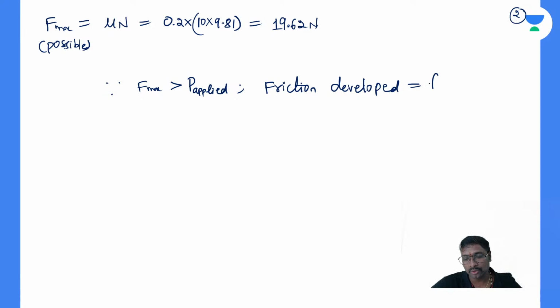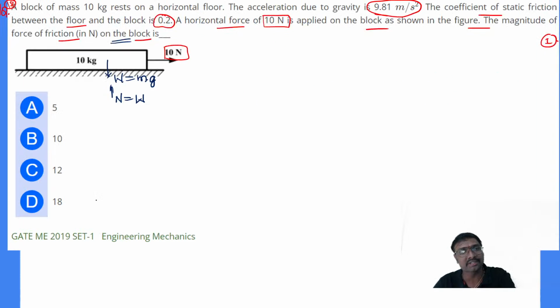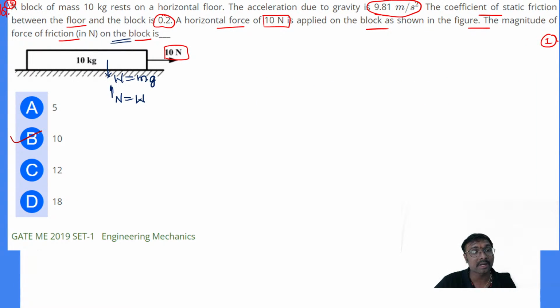Friction developed is equal to the force applied, right? What is that force applied? If you just observe, the force applied and the friction developed are both the same, so that will be equal to that 10 newtons. It can develop up to 19.62, but whenever that 10 newton is acting, is 10 newton sufficient enough to move this? If you just observe, you can say it's not. So which option is correct? Option B is correct, right?